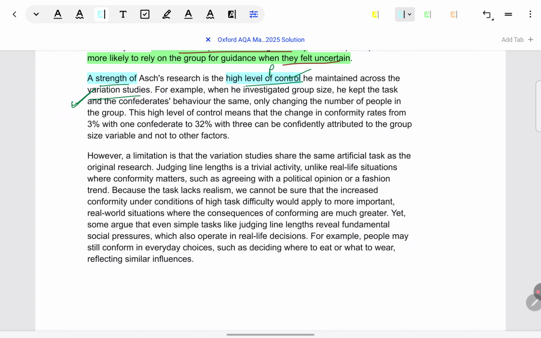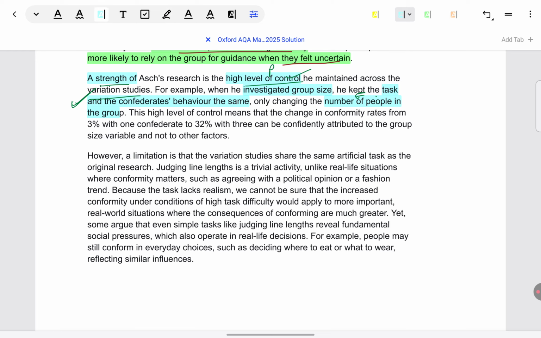In terms of PEEL format, a point has been made, a feature has been pointed out, which is the strength of the study. Next, to give evidence, in the group size experiment, the task and confederates' behaviors were the same, meaning the lines shown and how the confederates were agreeing and saying out the answer loud, that was the same. The only thing which changed was the number of people in the group. So in PEEL format, this is evidence. A point has been made, control is there, but it will count as generic if some specific example is not given from the study. So in E, a specific example is given.